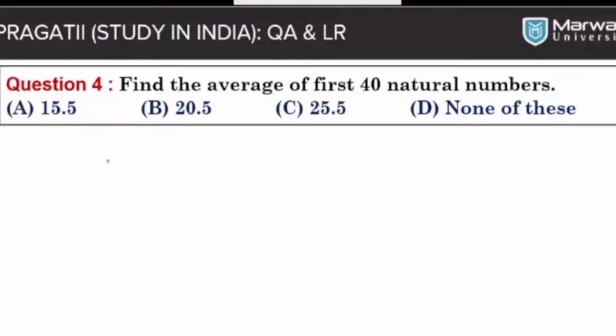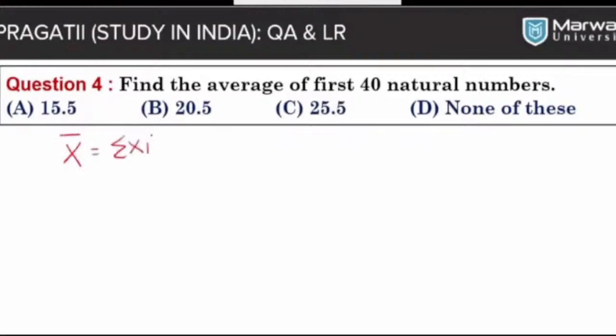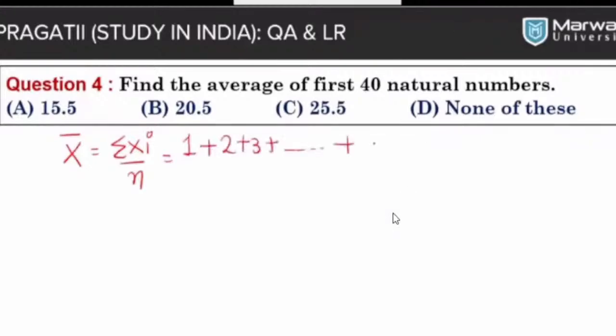This question is saying to find the average of the first 40 natural numbers, and we know that natural numbers start with 1. So what we can do here is find the sum. All right, again I will apply the same formula. X bar is equal to sigma xi divided by n, and sigma xi is the addition of all natural numbers, 1 plus 2 plus 3 up to 40, divided by the total number, which is 40.